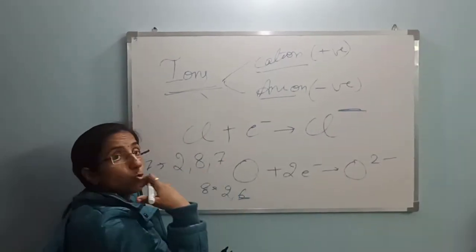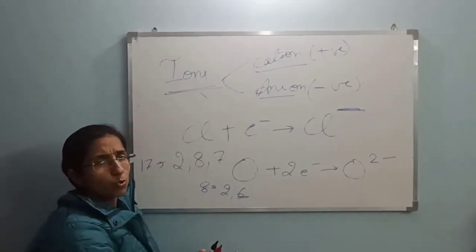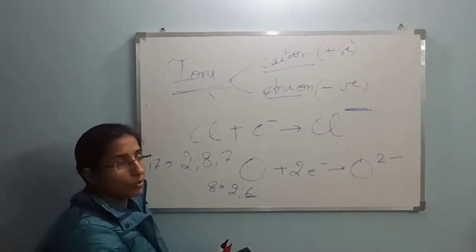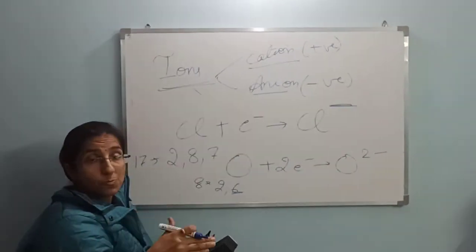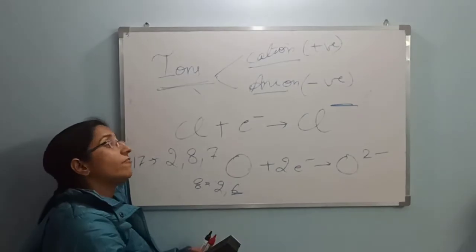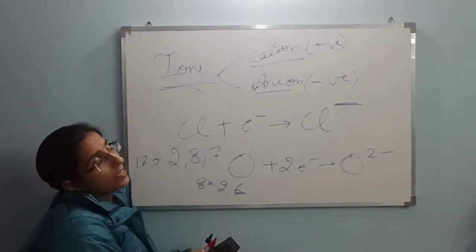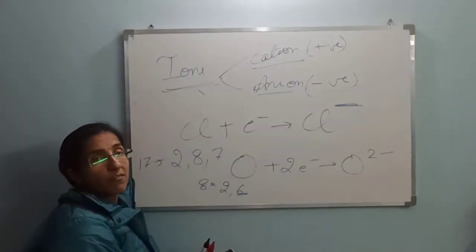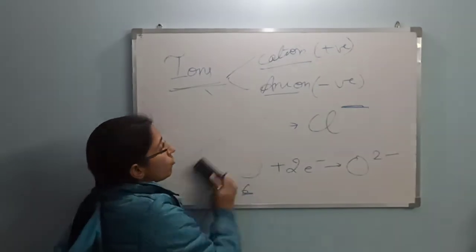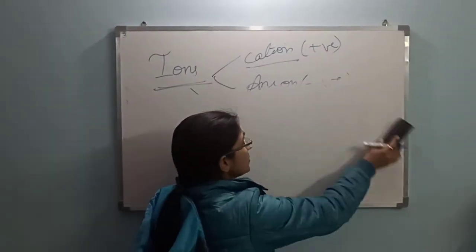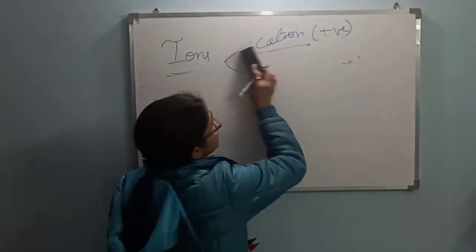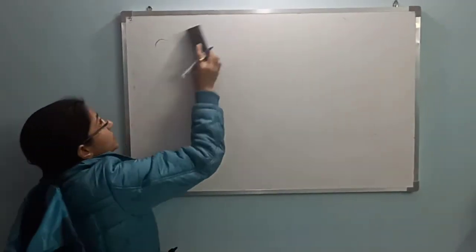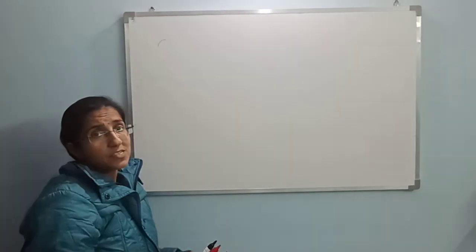If you are losing 1, 2 or 3 electrons, then it belongs to the cation species, meaning those species will carry the positive charge. And if you are accepting electrons, in that case the species will have the negative charge. A few more examples: now I am going to tell you about monovalent, divalent and trivalent.